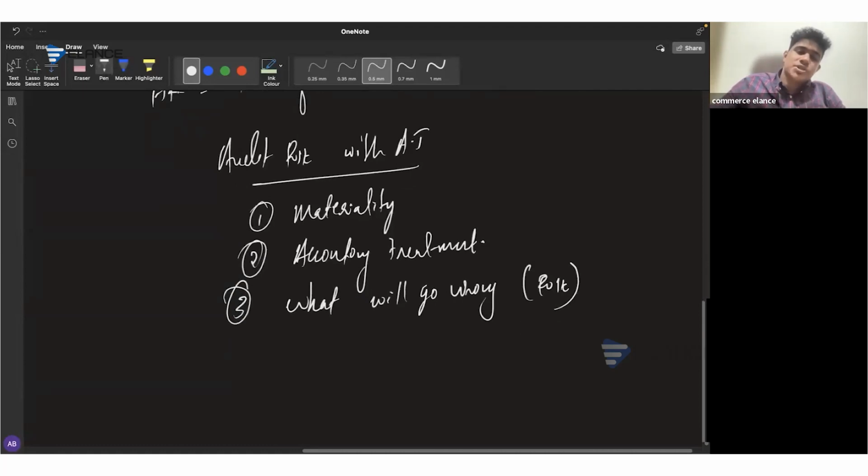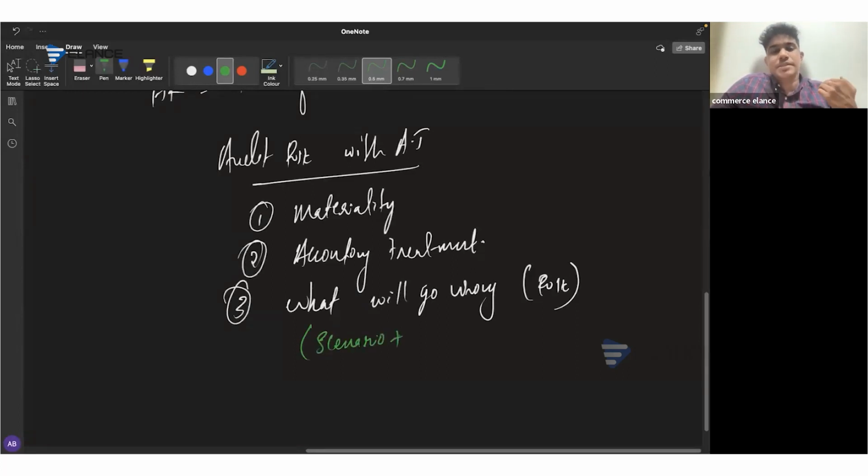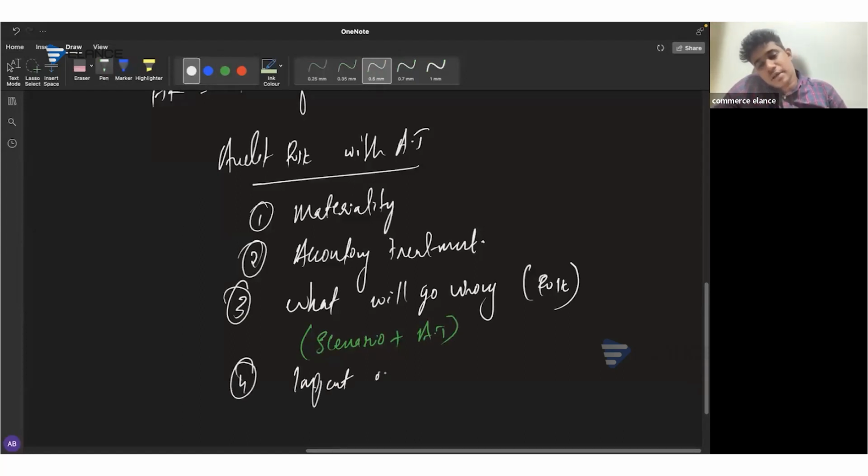So whenever you mention what will go wrong, to get the professional mark, you have to clearly mention what is mentioned in the scenario plus what went wrong there. So the scenario plus accounting treatment have to be mixed up together, and then you have to express the impact over the company's financial statements. Impact over financial statements.